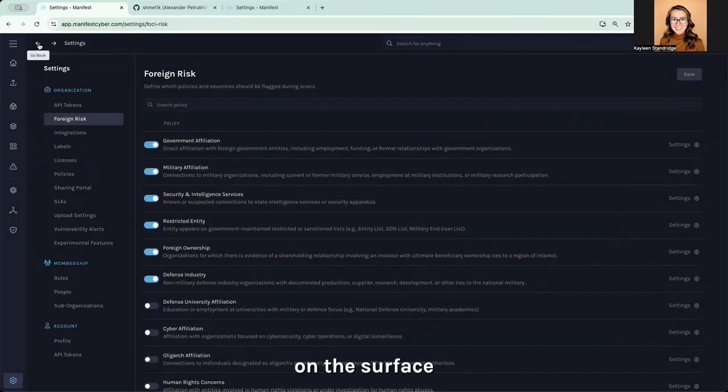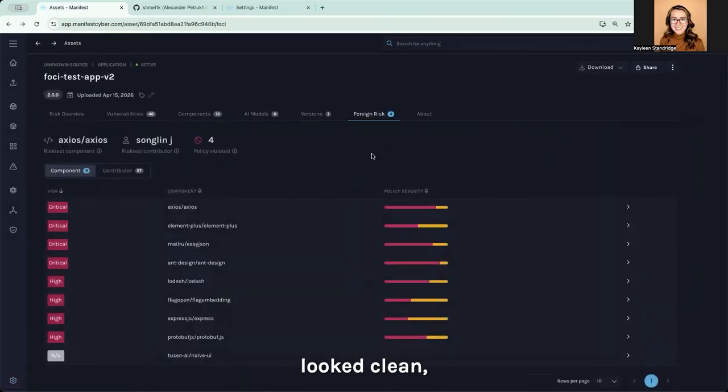So again, on the surface, that component looked clean, but it had a contributor with institutional ties that, depending on your contracts and compliance requirements, you need to document and respond to. Finding now has a name, a severity, and a record behind it.